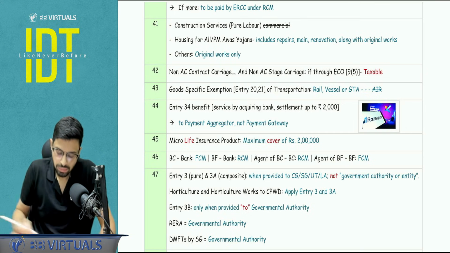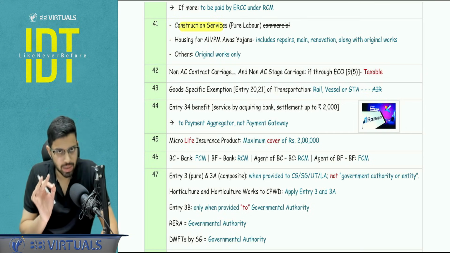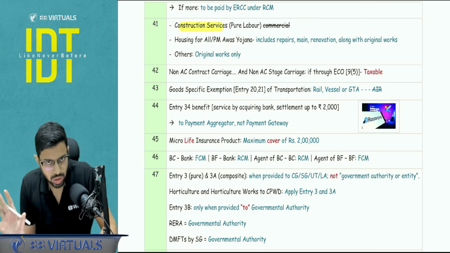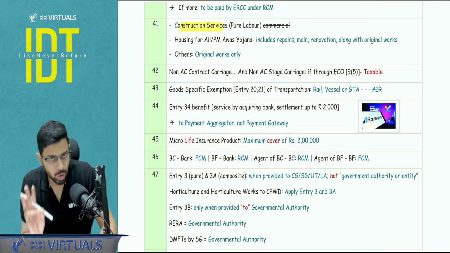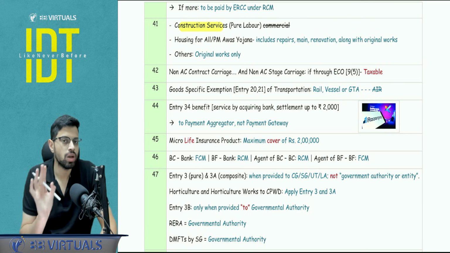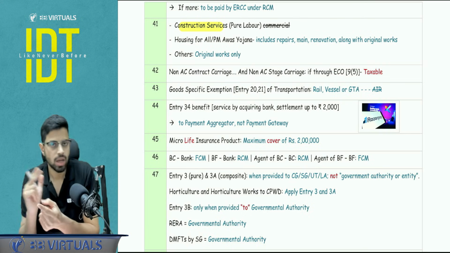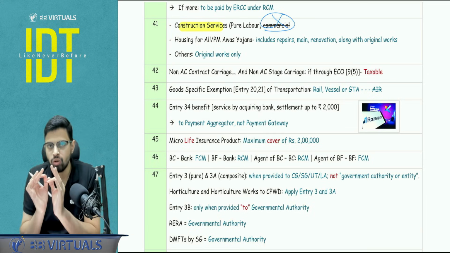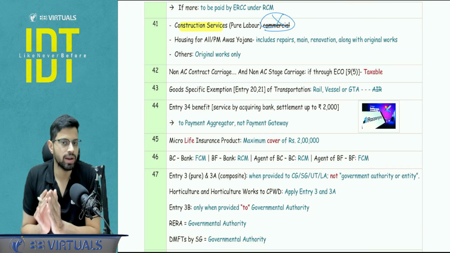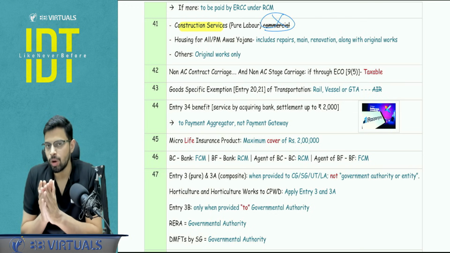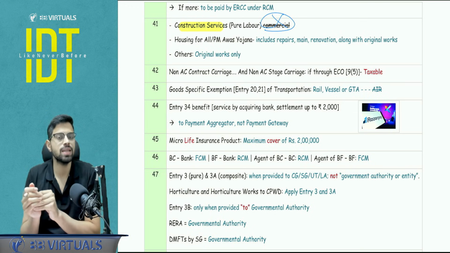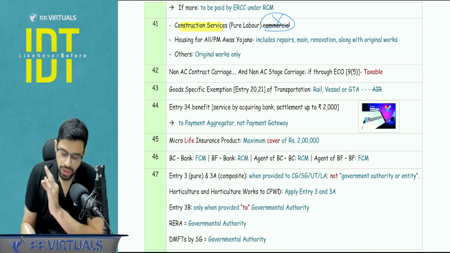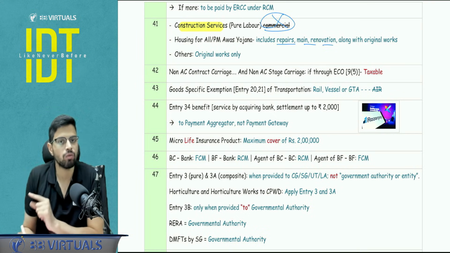Now next. Construction services, there are certain points to be noted. The exemption is only for the pure labor contracts, not your goods contract, only pure labor contract. Second, the exemption is only for the residential individual houses, no societies, no complexes. So whenever you see the commercial word, you have to shoot at sight, means it is going to go under the GST. Next particular point you need to pay attention to, that when the scheme is under Pradhan Mantri Awas Yojana or Housing for All mission, it includes repair, maintenance, renovation along with the original work.